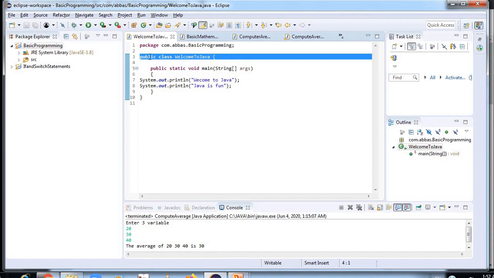If you do not specify any access level, it will be the default. Protected: the access level of the protected modifier is within the package and outside the package through a child class. If you do not make the child class, it cannot be accessed from outside the package.